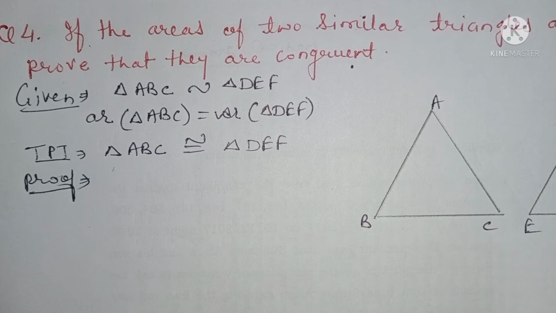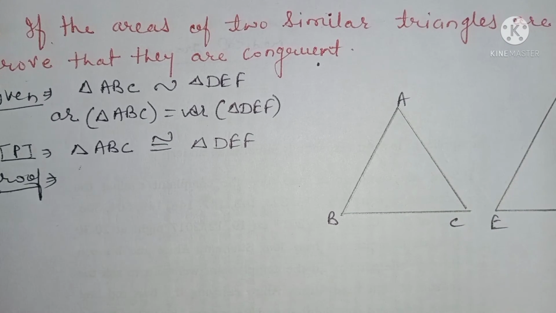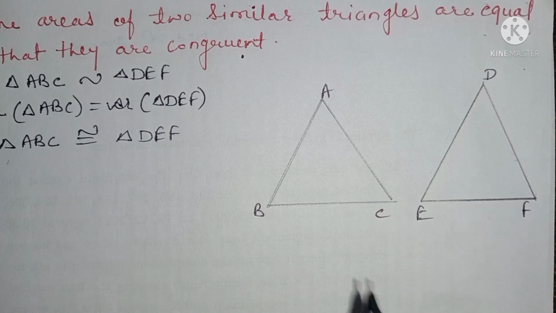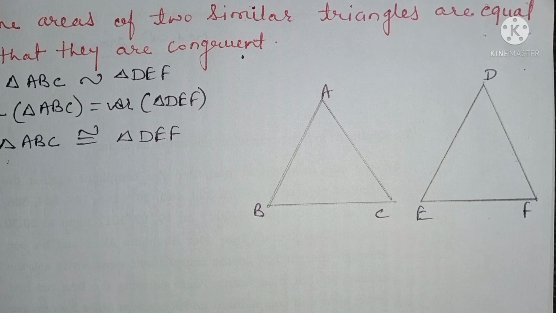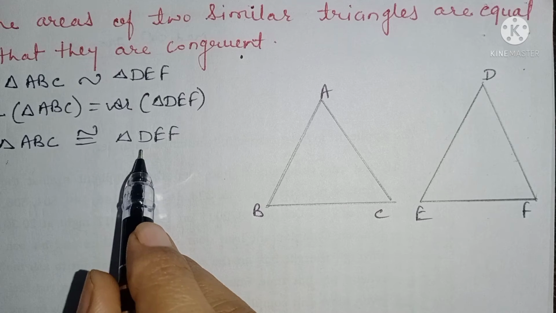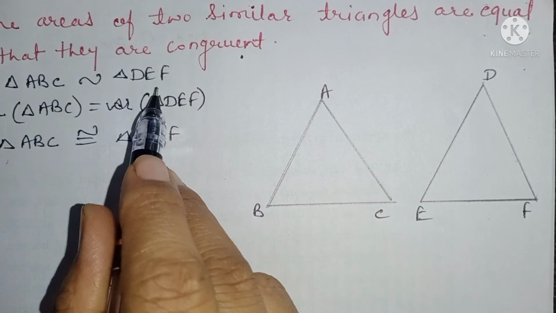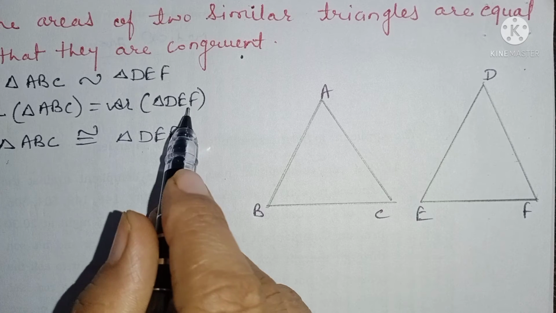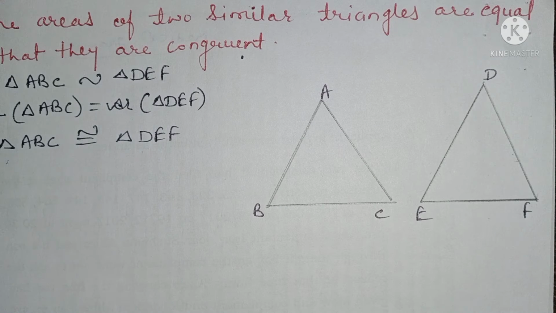Means we have been given two similar triangles, and their areas are equal. This is also given to us. So this is the diagram, triangle ABC and triangle DEF. Here the triangles are congruent, and we have to prove that these triangles are congruent. It is given that ABC is similar to DEF and the area of triangle ABC is equal to the area of triangle DEF, and we have to prove that these two are congruent.